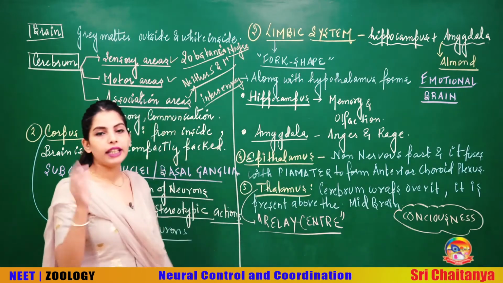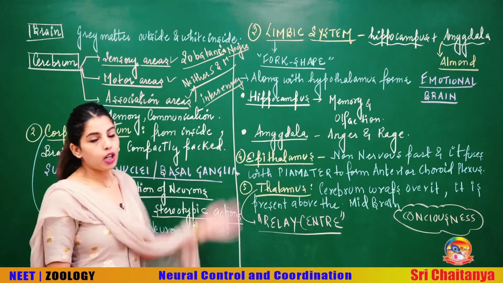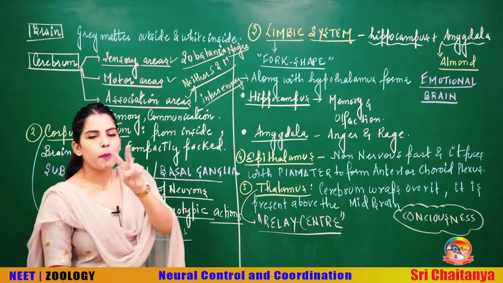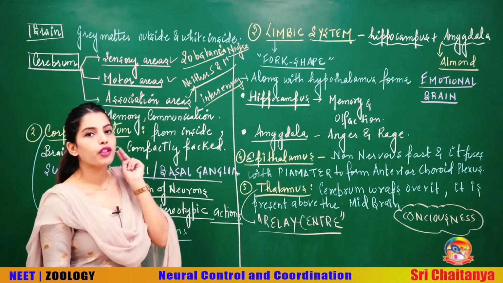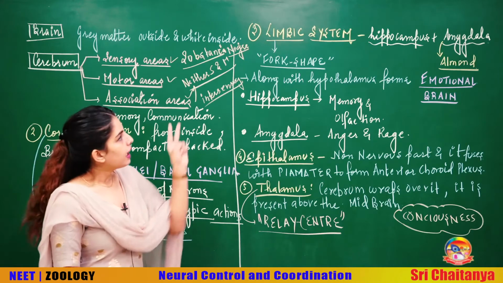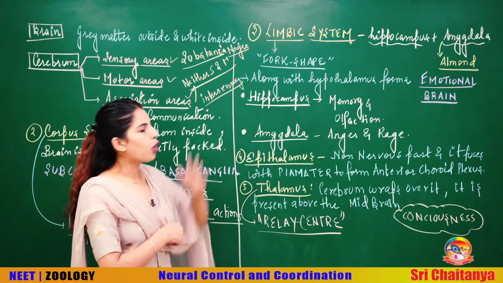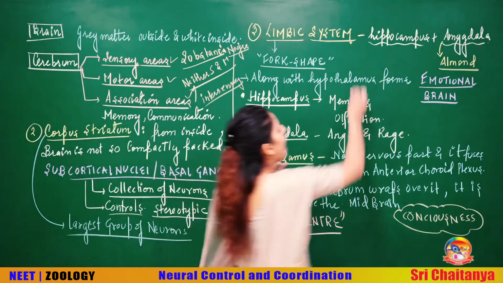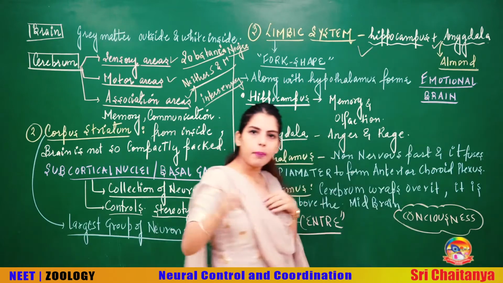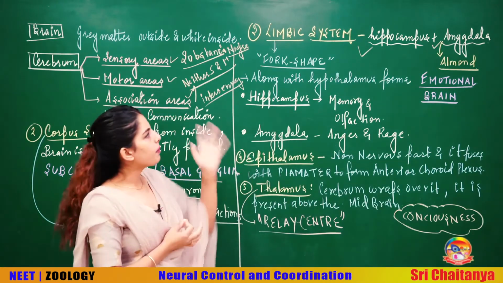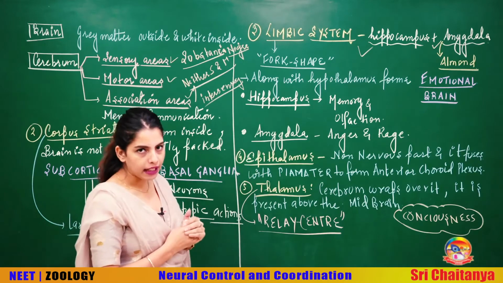Now talking about the next two parts of your telencephalon, that's your hippocampus and amygdala. These two parts are the last part of your telencephalon or forebrain. Hippocampus and amygdala together form a system called the limbic system. Along with the hippocampus and amygdala, some other parts also form the limbic system, but it is majorly formed by hippocampus and amygdala.